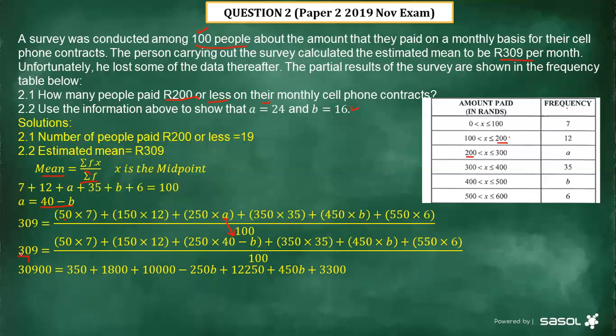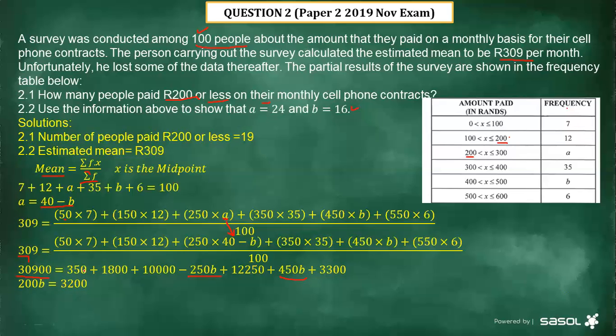If you cross multiply, you say 309 multiplied by 100, which gives us 30,900. Then here you multiply everything and open your brackets, and you are going to have this one and this one. Thereafter, because we have like terms, you say negative 250b plus 450b. Let's see how much you have. It gives us 200b equals 3,200.